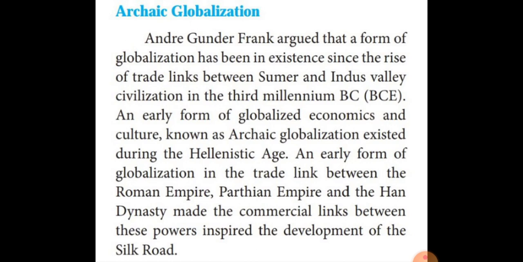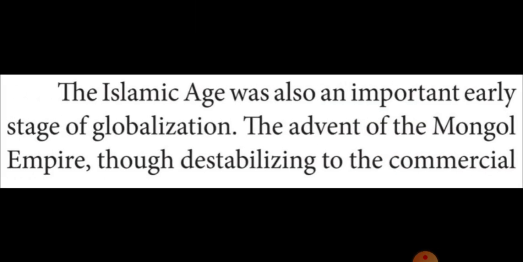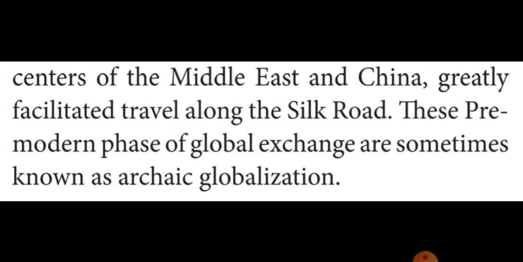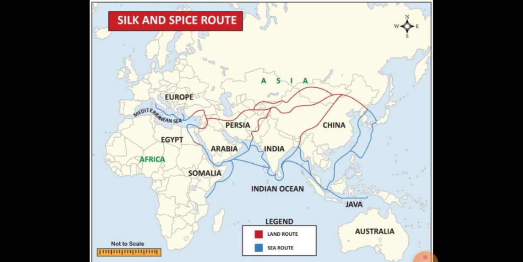In this period, for the purpose of trade and commercial centers of the Middle East and China, they constructed the Silk Road and the Spices Road. Why did they construct the Silk and Spices Roads? Through those roads, they imported and exported silk and spices. So those particular roads got the names Silk Road and Spices Road.